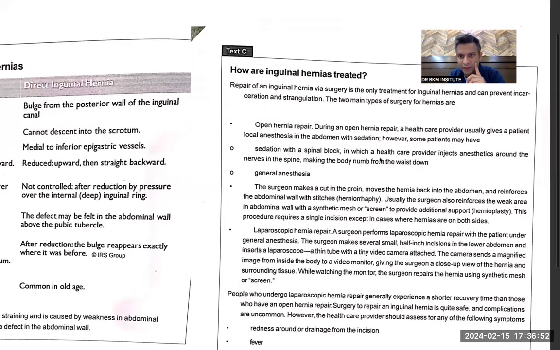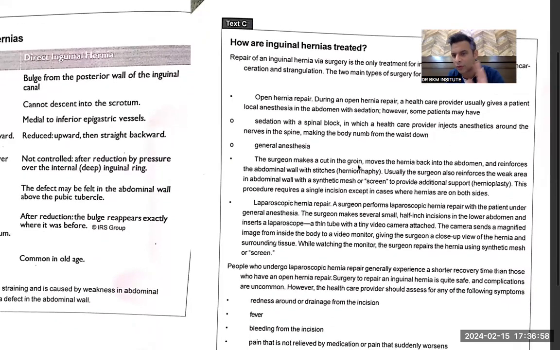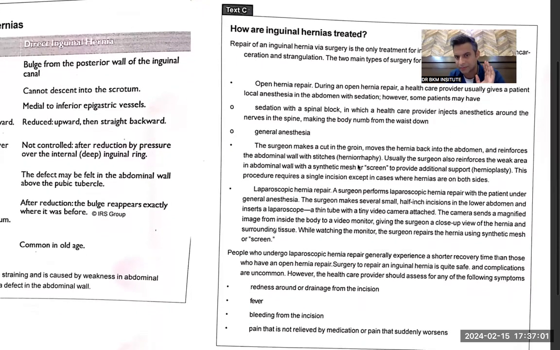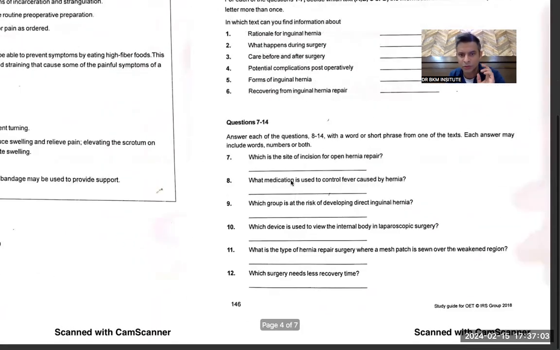Where is the incision word given? Sir, cut is given. A cut is given in the groin. Okay. So which site? Groin is my answer. Now I am saving my time because I know it is not in A, not in B, not in D. That is saving of time.